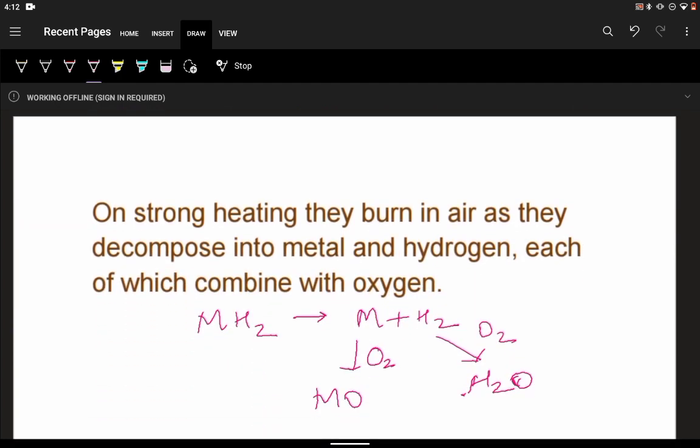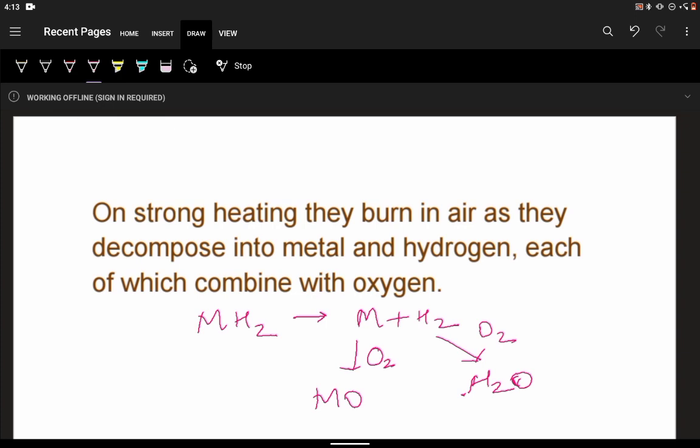If we heat them strongly, they will burn in air, because when we heat them, they will first decompose into metal and hydrogen. Now each of them will combine with oxygen: the metal becomes metal oxide, and hydrogen, which is also a fuel, continues to burn and we get water. So this is a reaction in which, if we heat them strongly in air, they decompose and readily combine with oxygen.